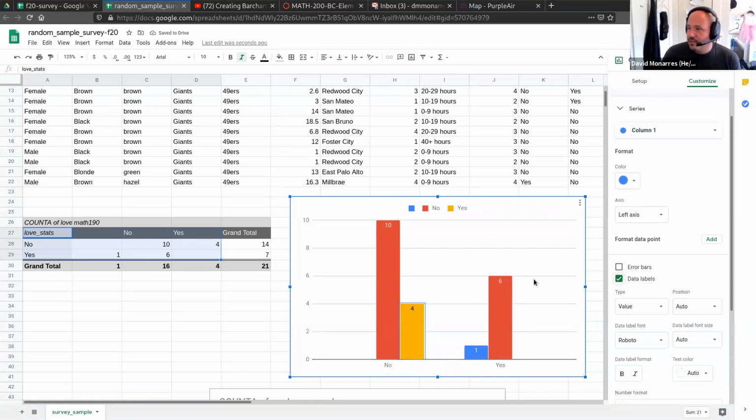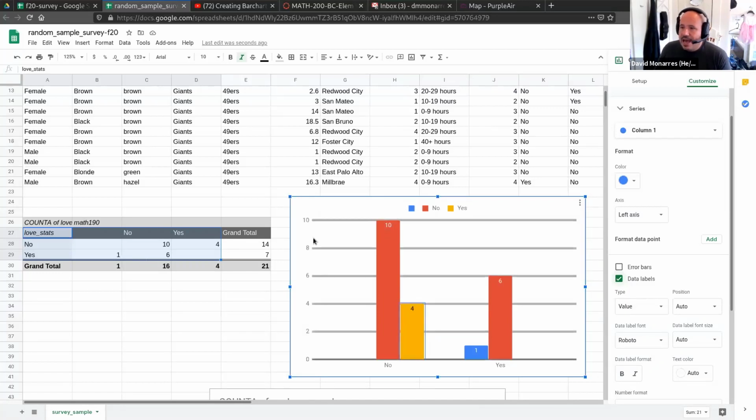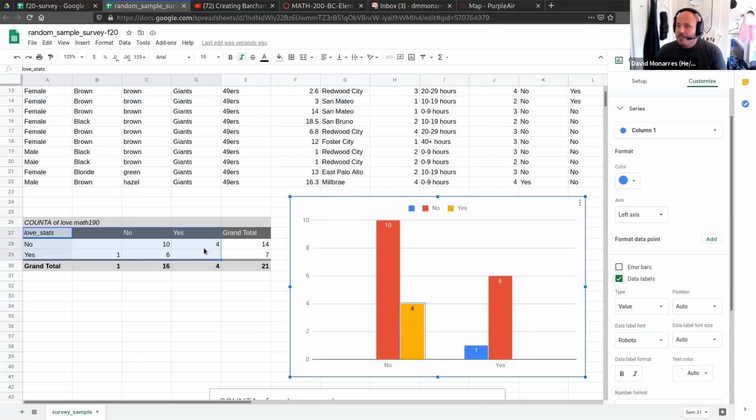Okay. You won't often put the data labels, but I just want to kind of point out what each of these numbers represents. So looking at this right here, okay, so notice how we have 10 and we have 4. That's a no and that's a yes. So what this is corresponding to, okay, is basically the 14 people in our survey who said they don't love stats, okay?